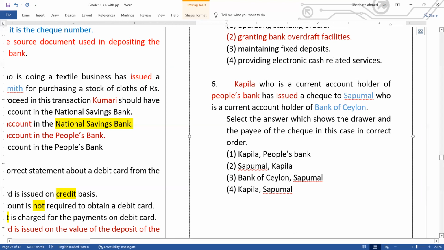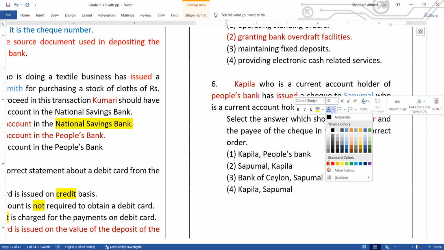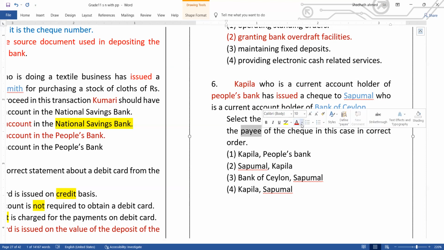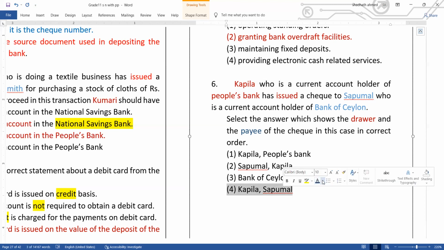Earlier I explained who the drawer is. The drawer is the one who is writing and signing the check. In this case, Kapila is the owner of the check, the drawer of the check. Sapumal is receiving the check, so he is the payee. I colored them in the same color, you can see blue. So Kapila and Sapumal, answer number 4.